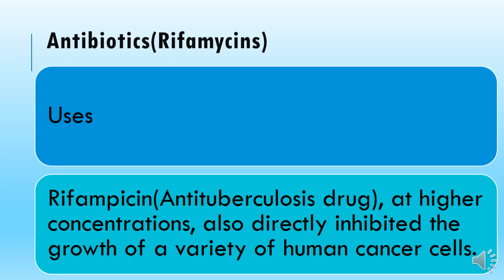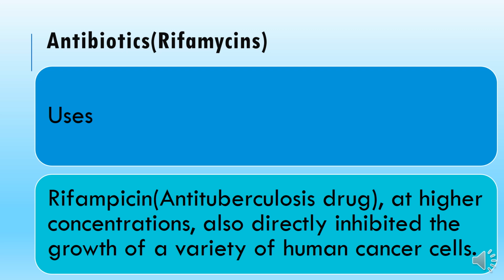So clinically, rifampicin is a very well-known anti-tuberculosis drug, but research also suggests that at very high concentration, this drug, rifampicin, directly inhibits the growth of a variety of human cancer cells.